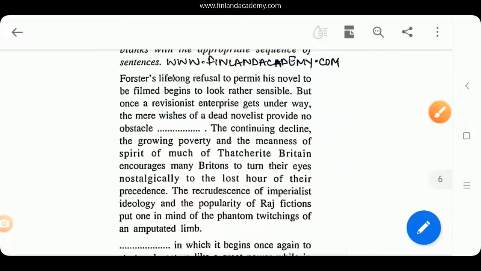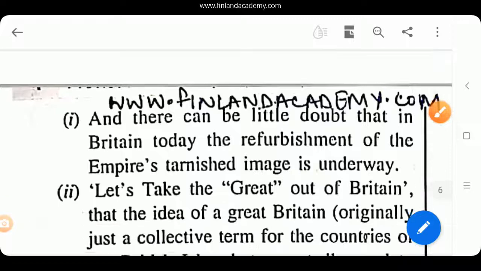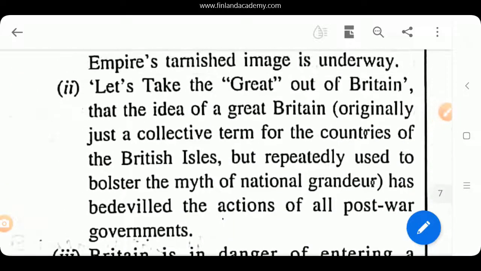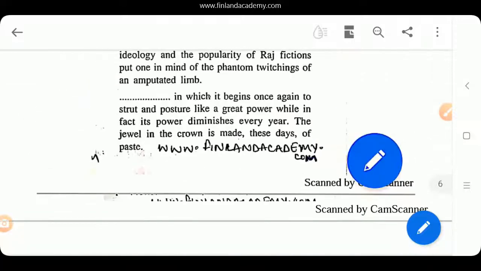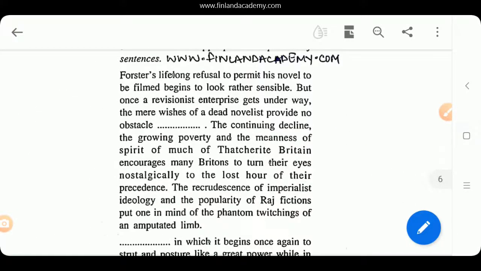So if you look at option number 2 here, let's take the great out of Britain, that the idea of a Great Britain has bedeviled the actions of all post-war governments. So option number 2 very much fits in this blank.